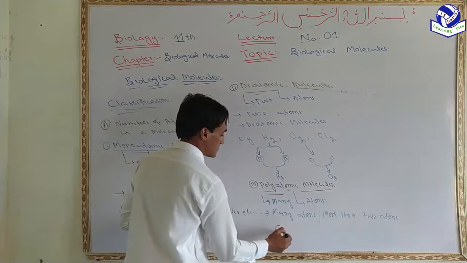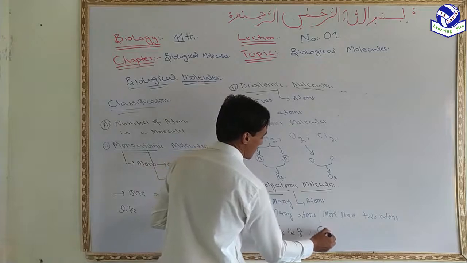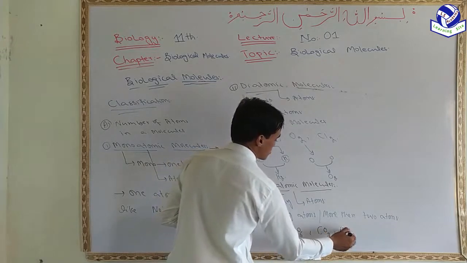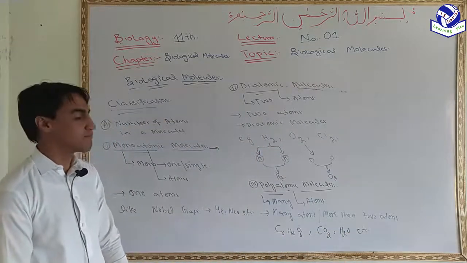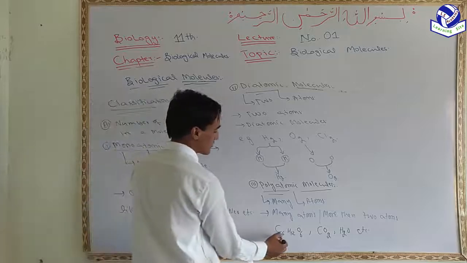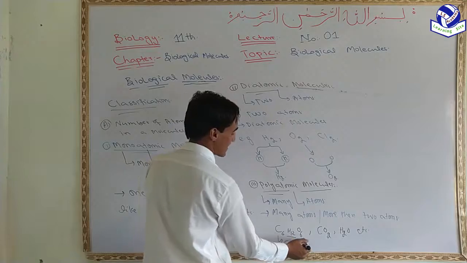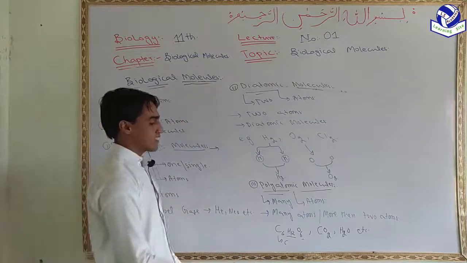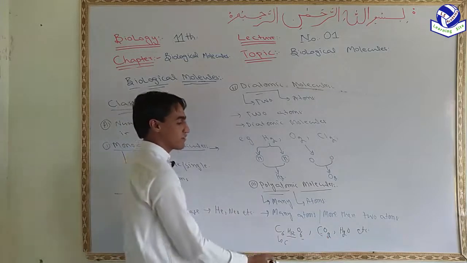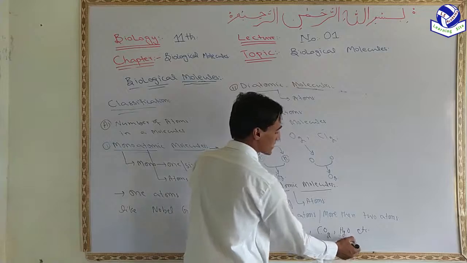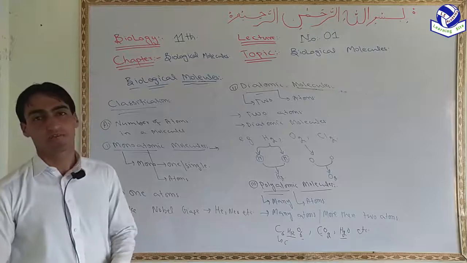Like molecule of glucose C6H12O6, molecule of carbon dioxide, molecule of H2O or water, etc. Glucose molecule consists of 6 atoms of carbon, 12 atoms of hydrogen and 6 atoms of oxygen. Carbon dioxide molecule consists of 1 atom of carbon and 2 atoms of oxygen, and water molecule consists of 2 atoms of hydrogen and 1 atom of oxygen. So this is the classification on the basis of the number of atoms present in a molecule.